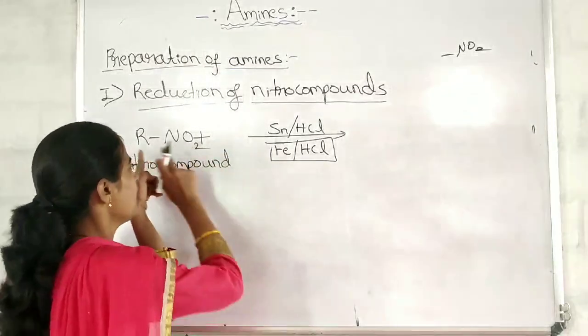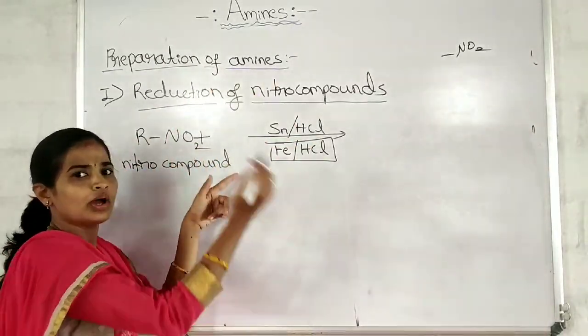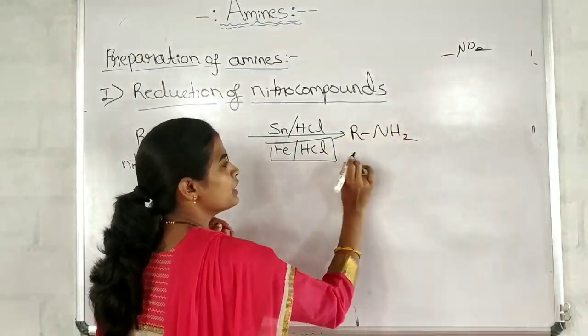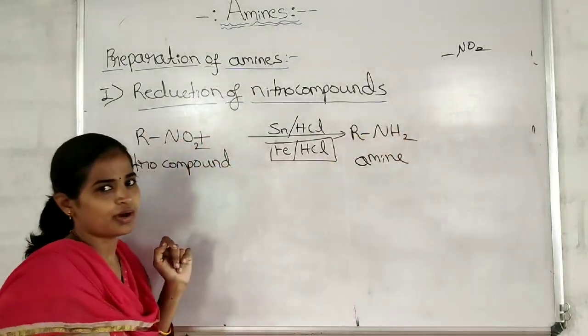See here, RNO2 is a nitro compound. I remove this O2 and add H2. Now we know what it is: an amine, a primary amine.